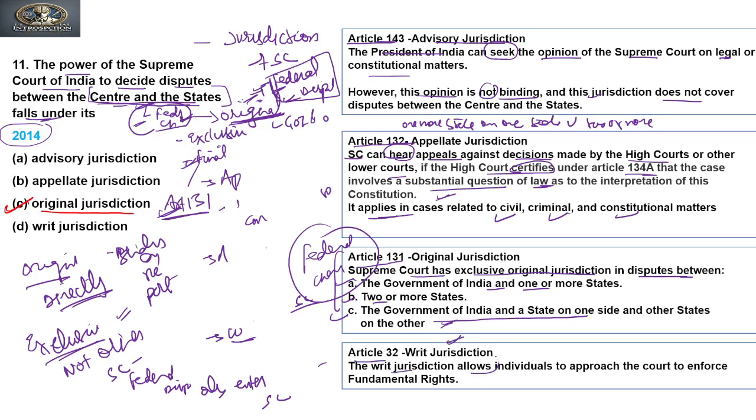The writ jurisdiction allows individuals to approach the court to enforce fundamental rights through the 5 types of writs, that is habeas corpus, mandamus, prohibition, certiorari, and quo warranto. These are the 5 types of writs through which the restoration of fundamental rights is done by the Supreme Court. And this writ jurisdiction is not covered under original jurisdiction, because the original jurisdiction of the Supreme Court only deals with disputes related to federal disputes or federal character. Clear? So let's move to the next question.